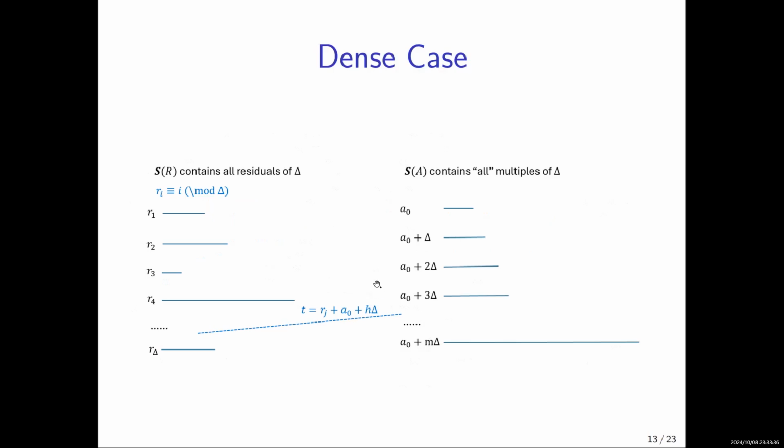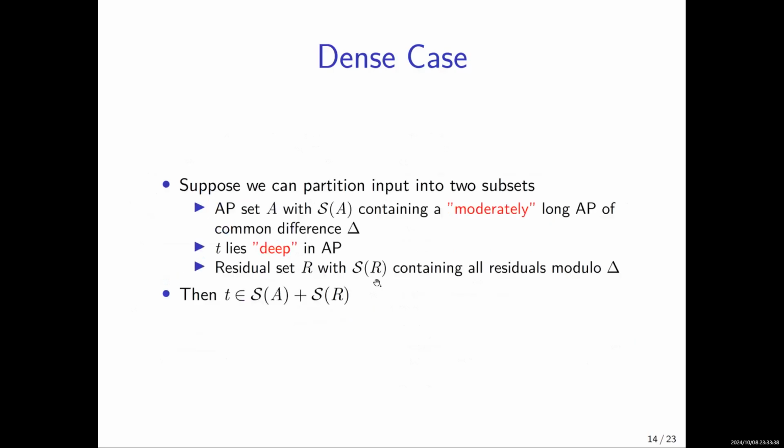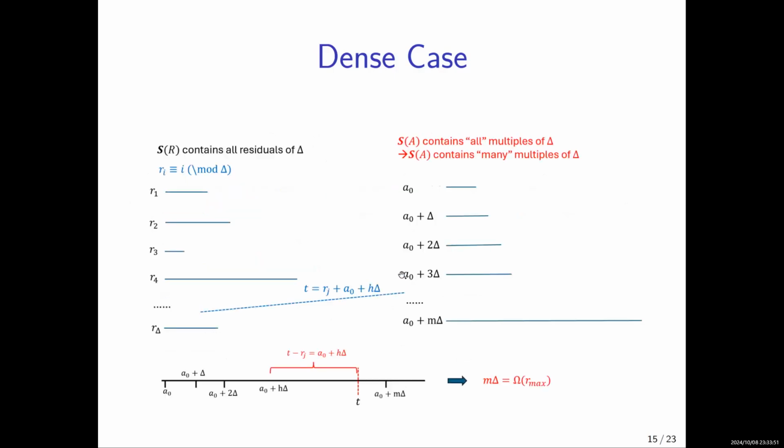Slightly generalizing this idea, it is sufficient that the AP set contains a moderately long AP and T lies deep within the AP. So what does that mean? Again, let's see this figure. Suppose we know that T lies within this AP.